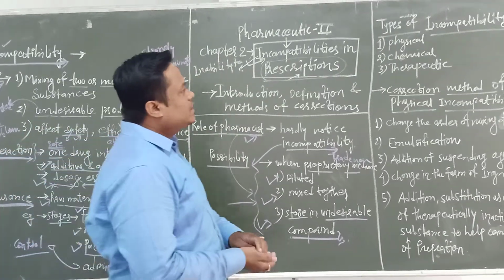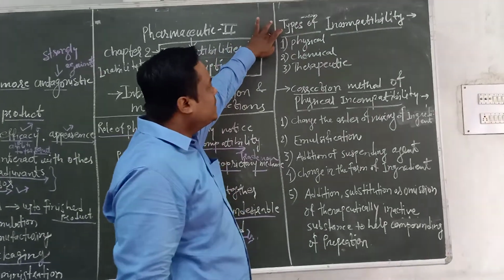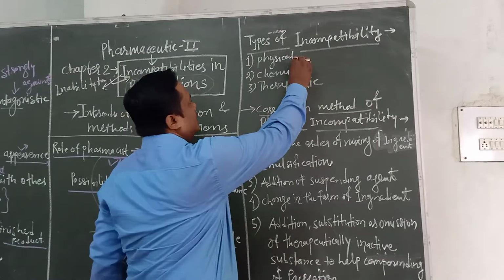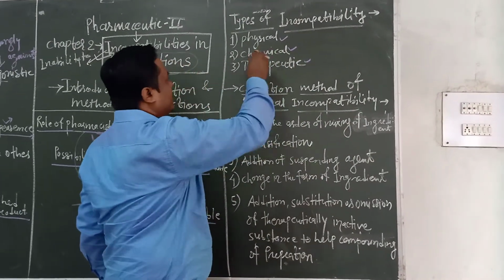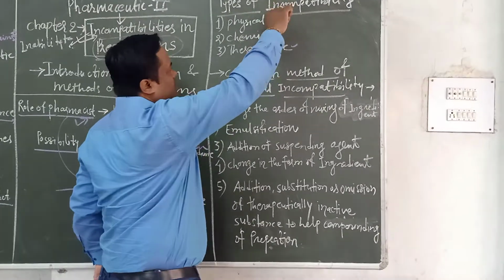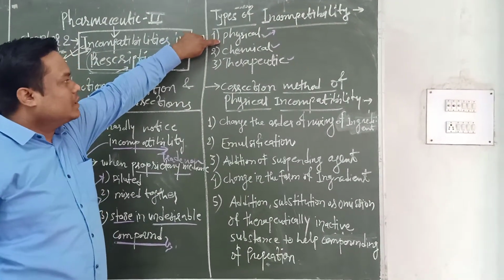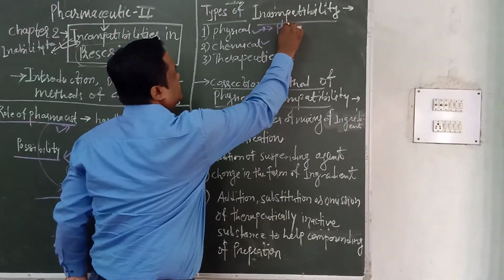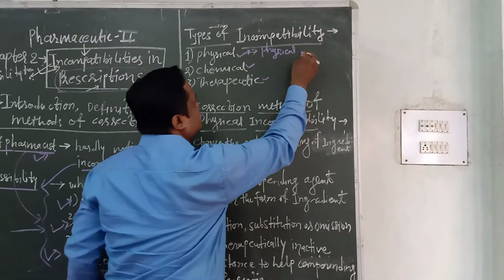Then next we have to see the types of incompatibilities. There are three types of incompatibility. The first is physical, the second is chemical, and the third is therapeutic. Then first, what is physical incompatibility? It contains a physical change which is seen by the naked eye.